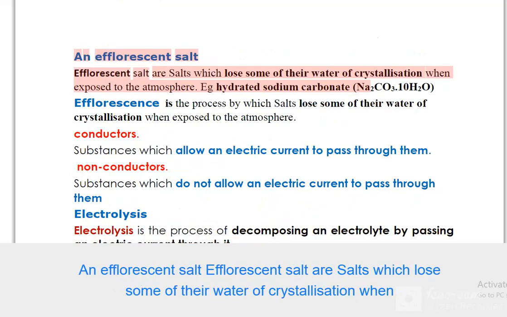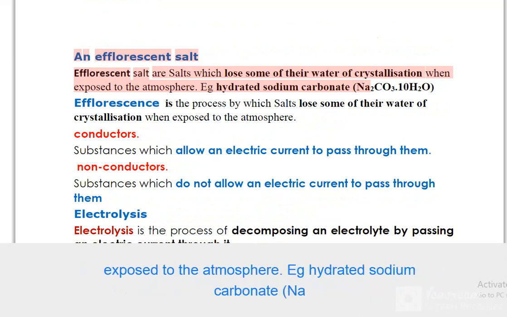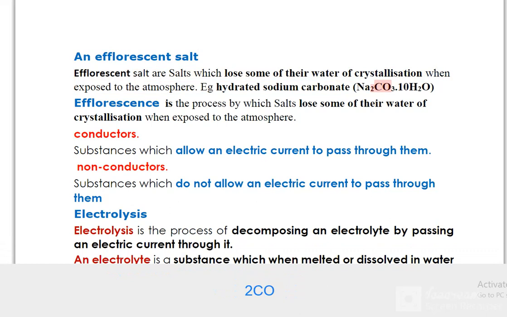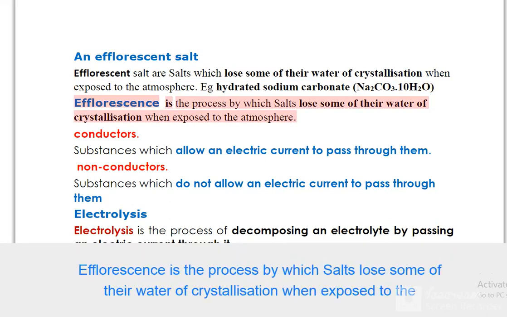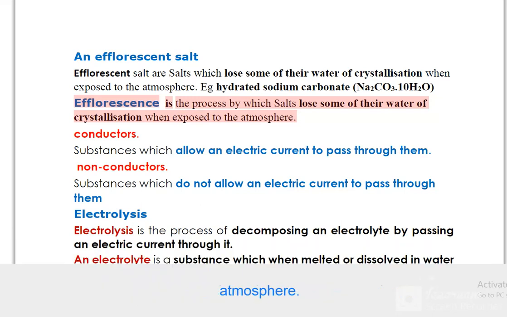An efflorescent salt. Efflorescent salts are salts which lose some of their water of crystallization when exposed to the atmosphere. E.g. hydrated sodium carbonate, Na2CO3.10H2O. Efflorescence is the process by which salts lose some of their water of crystallization when exposed to the atmosphere.